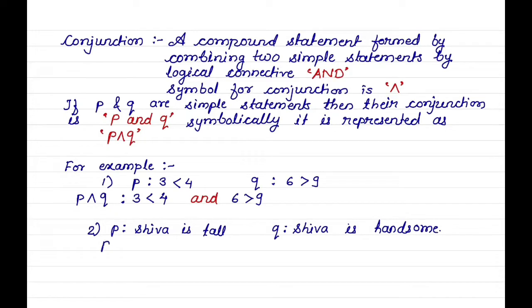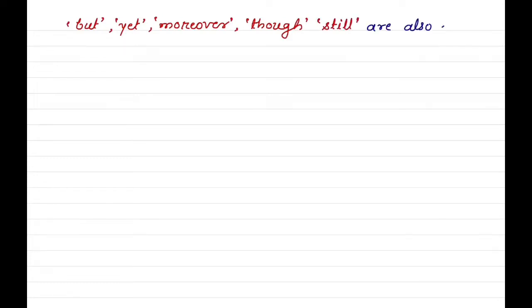Then their conjunction P and Q: Shiva is tall and handsome. But, yet, moreover, though, still, these are the alternate forms of conjunction.